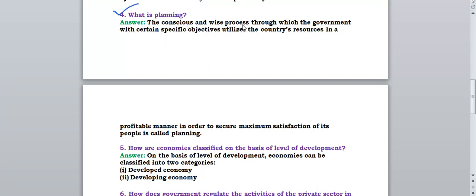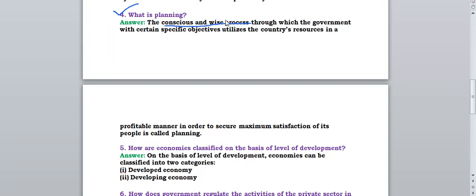The conscious and wise process through which the government, with certain specific objectives, utilizes the country's resources in a profitable manner in order to secure maximum satisfaction of its people is called planning. So what is planning? Now we'll understand the answer. Conscious and wise process.